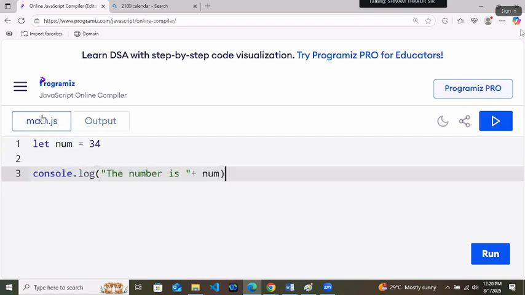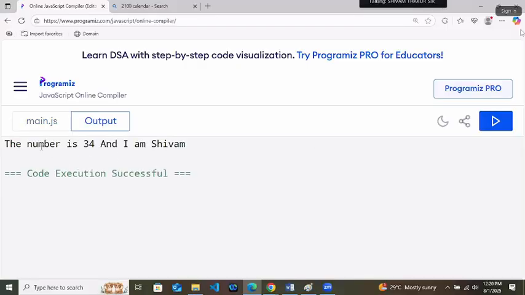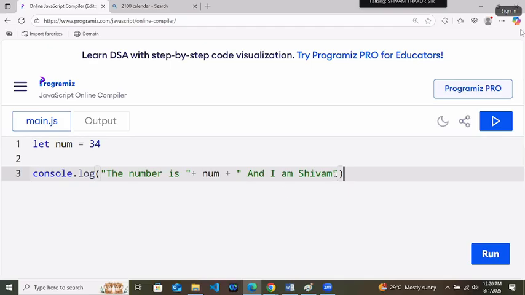34. After this, if you want to print one more string, then one more plus here, then type a string, " and I am Shivam". Means any string like that, right? So you can print like this: The number is 34 and I am Shivam. Mixing the string with the variable. Now, this is your question.